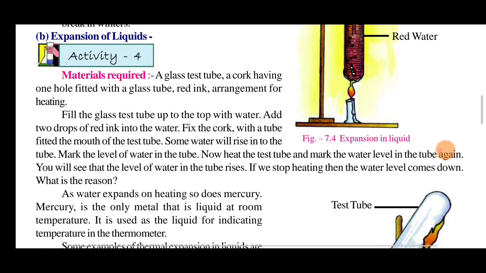For this activity, the materials required are a glass tube, a cork having one hole fitted with the glass tube, red ink, and an arrangement for heating. Fill the test tube up to the top with water, add 2 drops of red ink into the water, and fix the cork with the tube on the mouth of the test tube. Some water will rise in the tube. Mark the level of the water in the tube.